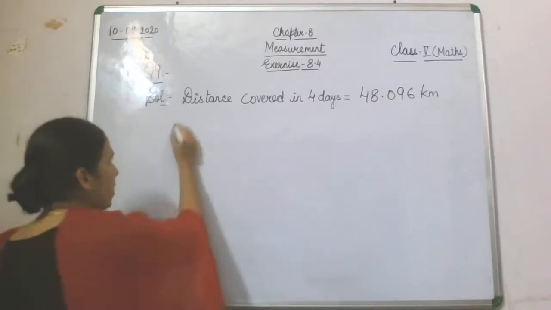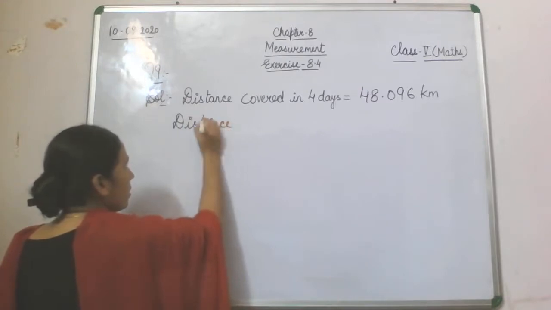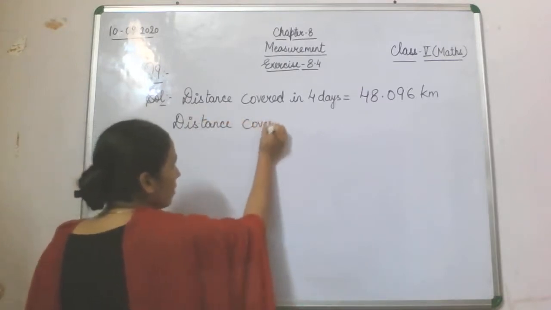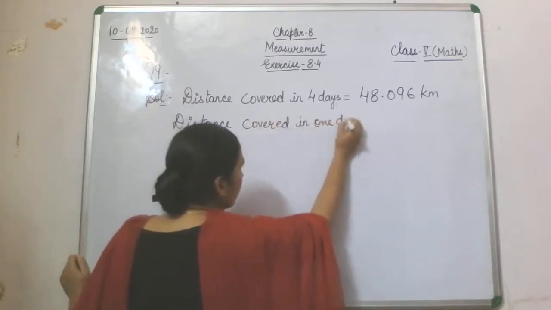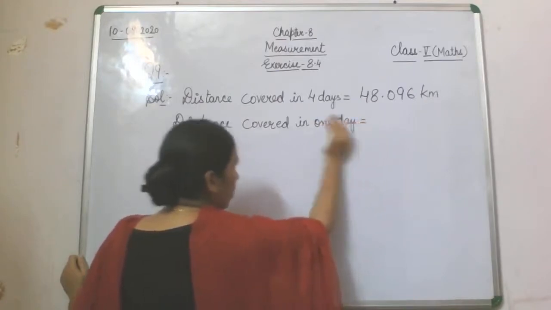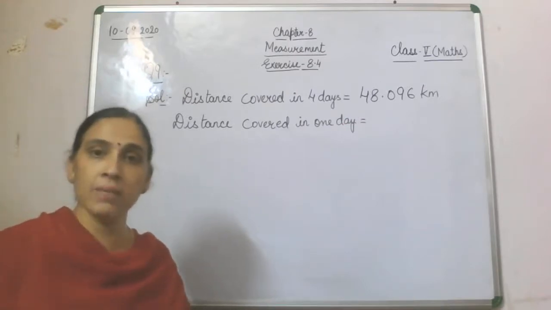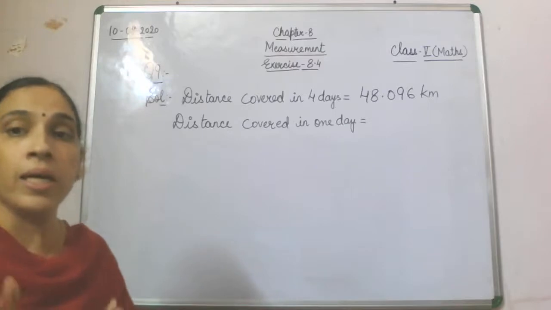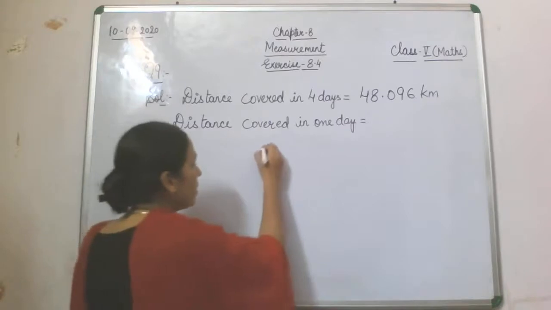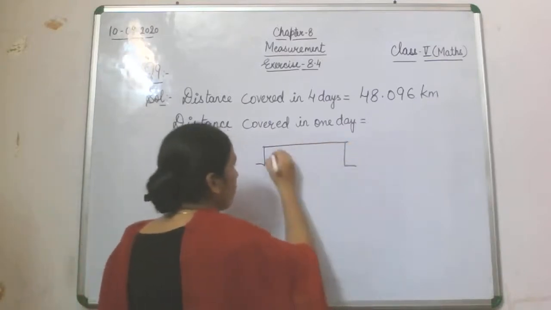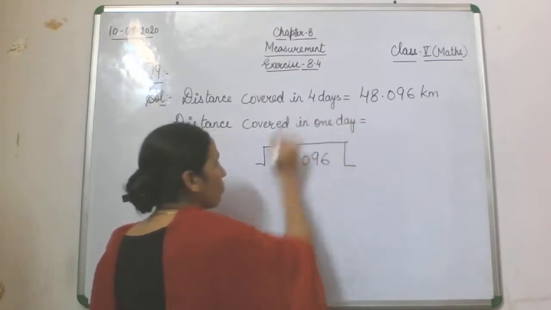It means you have to find the distance covered in 1 day. Again the question of many and one. The total distance covered in 4 days is given, and you are supposed to find the distance covered in 1 day. So what you will do is 48.096 divided by 4.